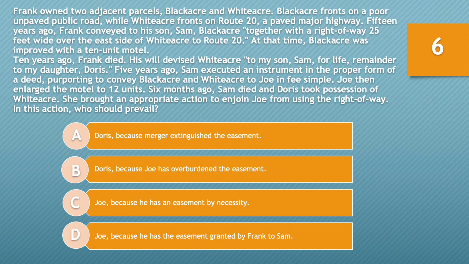A, Doris, because merger extinguished the easement. B, Doris, because Joe has overburdened the easement. C, Joe, because he has an easement by necessity. Or D, Joe, because he has the easement granted by Frank to Sam. Take 10 seconds and choose the best answer now.